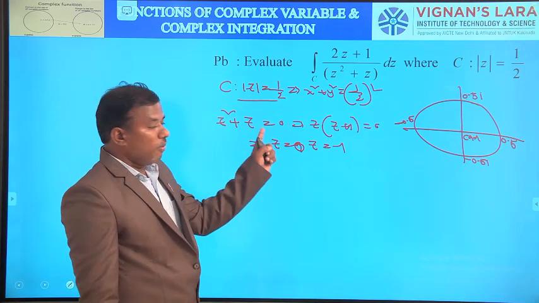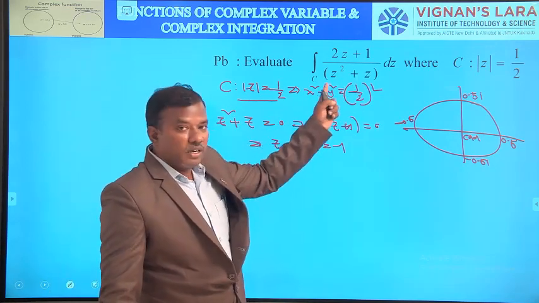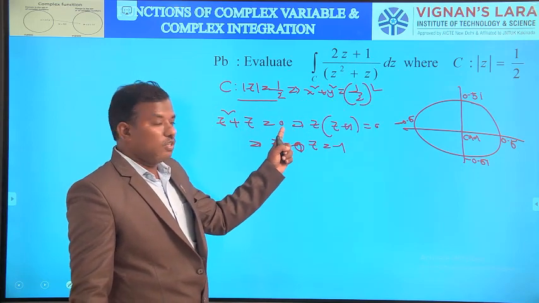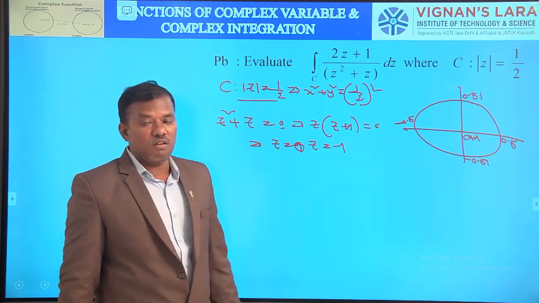Here the singular points of the integrand are obtained by equating the denominator to 0, z² + z = 0, that is z(z + 1) = 0. Then z = 0 and z = -1.